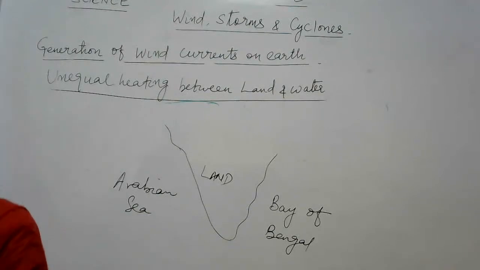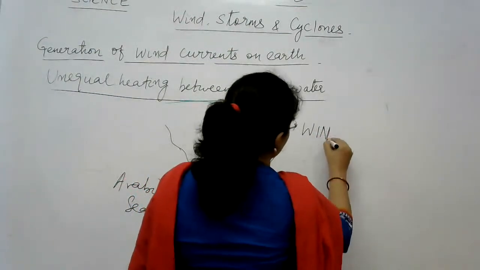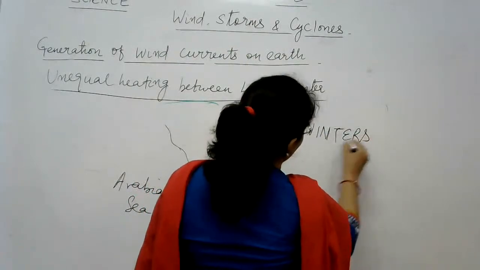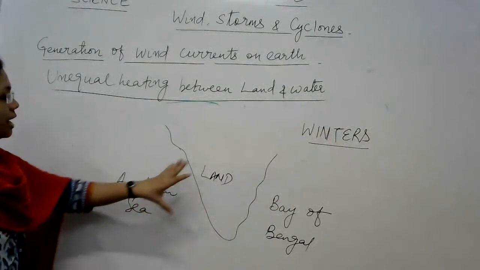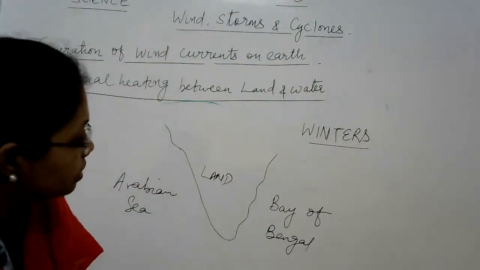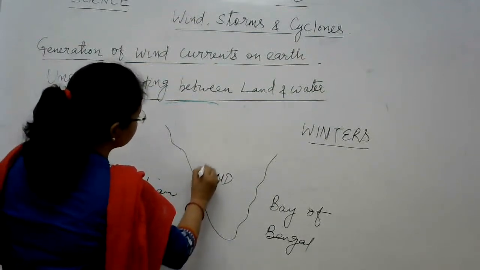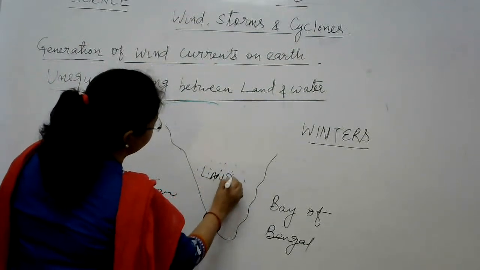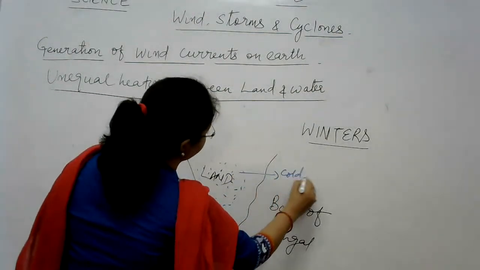Okay. Now what happens during winters? The air which is present over this land mass of India is cold now, right? It is cold air.